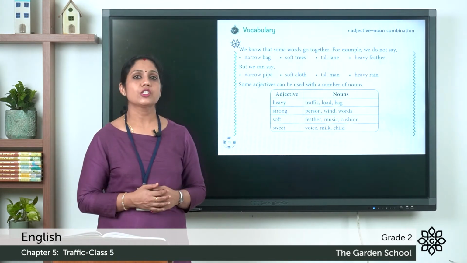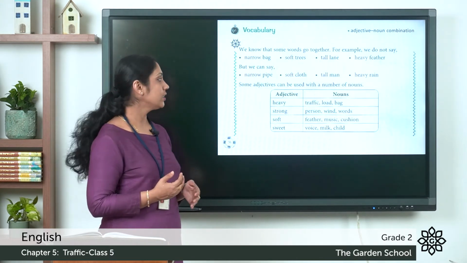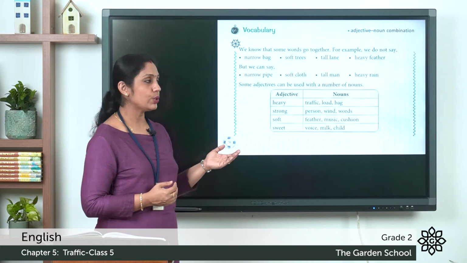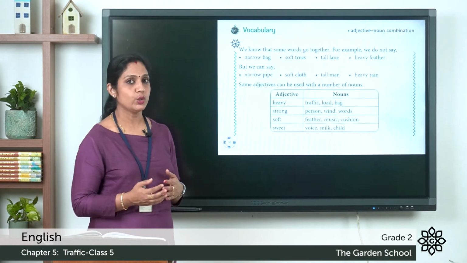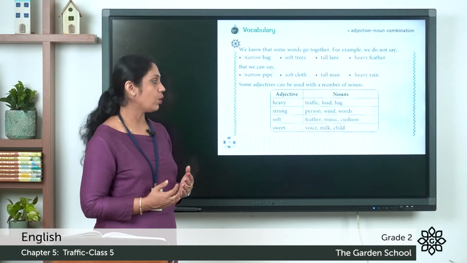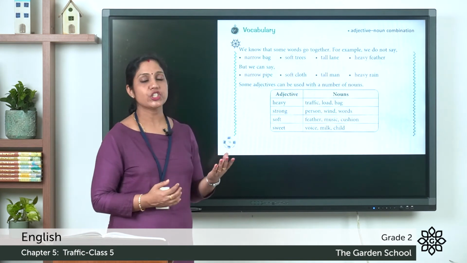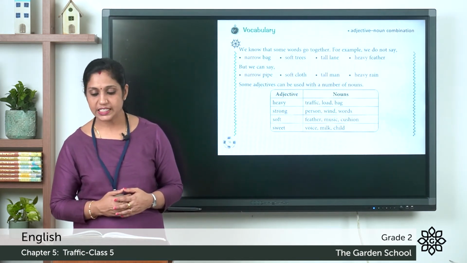Now look at the word soft. We can use soft with the words feather, music, cushion. We can say soft feather, soft music, soft cushion. And look at the word sweet. We can use the adjective sweet with nouns like sweet voice, sweet milk, sweet child. So this is an example. Now let's look at page number 77.